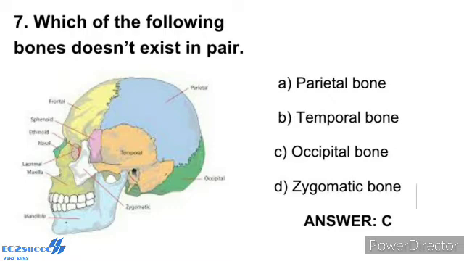A single U-shaped bone called hyoid is present at the base of the buccal cavity and it is also included in the skull. Each middle ear contains 3 tiny bones, malleus, incus and stapes, collectively called ear ossicles. The skull region articulates with the superior region of the vertebral column with the help of two occipital condyles, that is a dicondylic skull. So the correct answer, option C, is occipital bone.